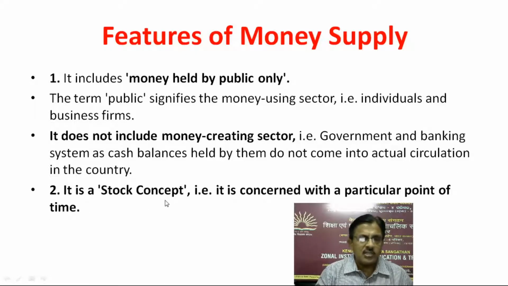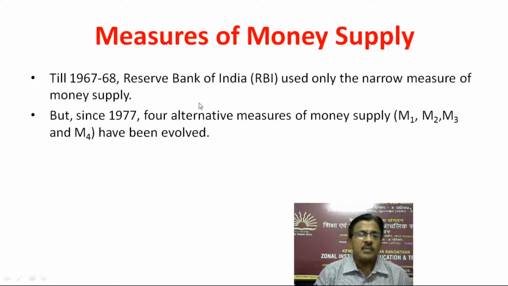It is a stock concept, that is money supply is a stock concept, that is it is concerned with a particular point of time. Then measures of money supply. Till 1967-68, Reserve Bank of India, that is RBI in our country, used only the narrow measures of money supply. But since 1977, 4 alternative measures of money supply, that is M1, M2, M3 and M4 have been evolved. These M1, M2, M3 and M4 will be discussed in detail later on towards this presentation.